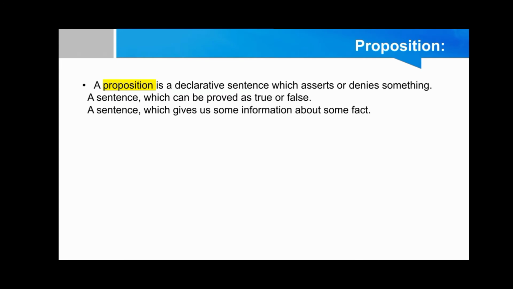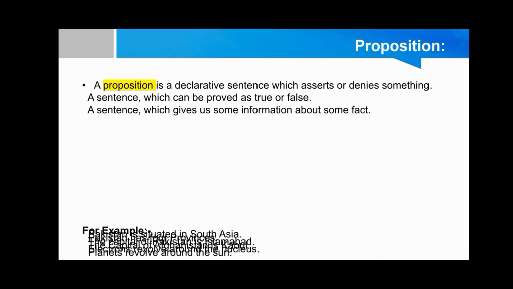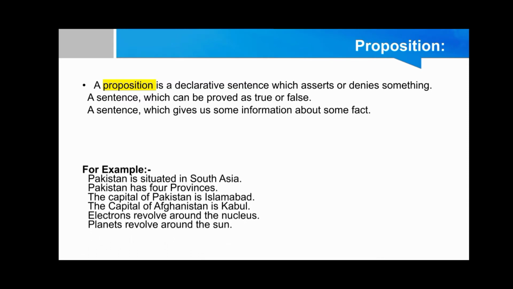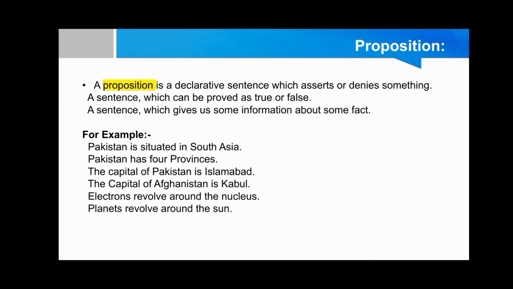Proposition. A proposition is a declarative sentence which asserts or denies something, or a sentence which can be proved as true or false. A sentence which gives us some information about some fact. For example, Pakistan is situated in South Asia. Example number 2, Pakistan has 4 provinces, or the capital of Pakistan is Islamabad, or the capital of Afghanistan is Kabul, or electrons revolve around the nucleus. Planets revolve around the sun.